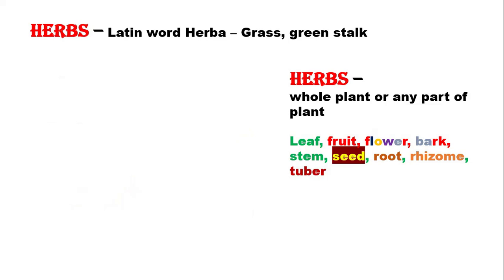For example, leaf, fruit, flower, bark, stem, seed, root, rhizome and tubers are utilized.